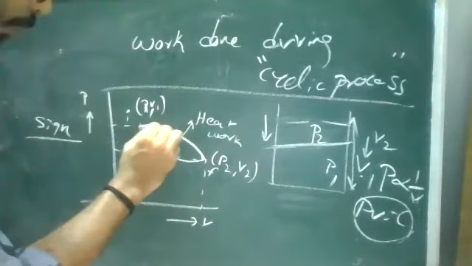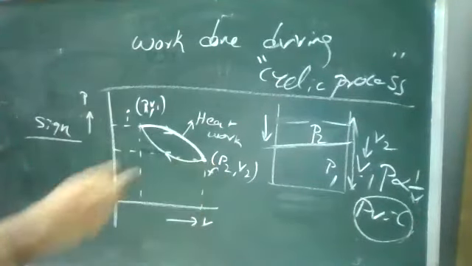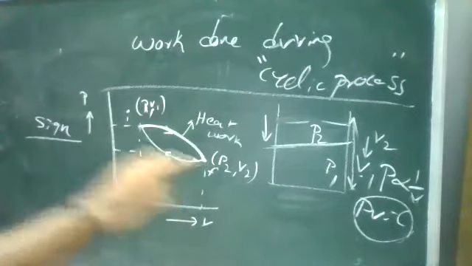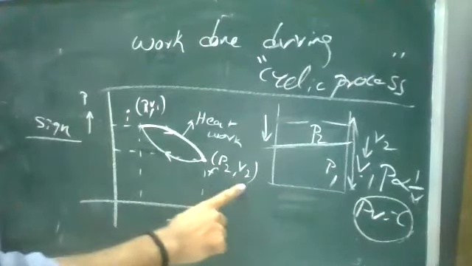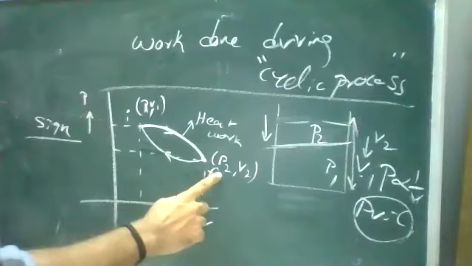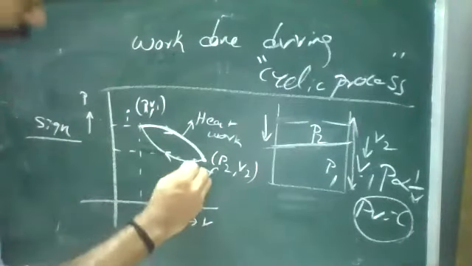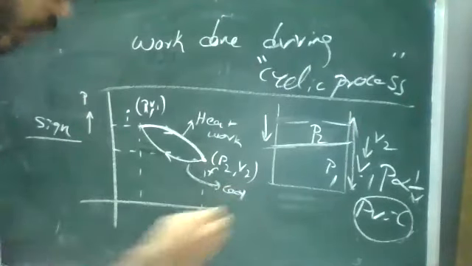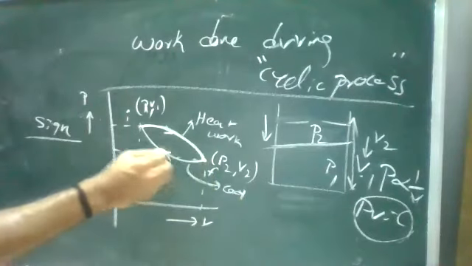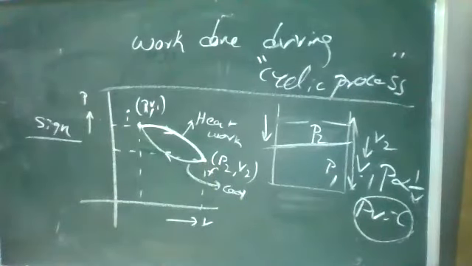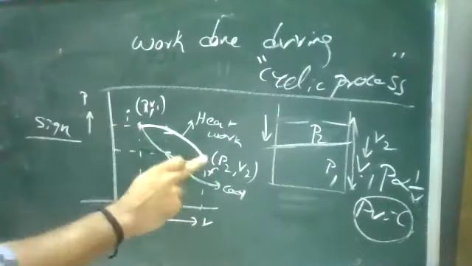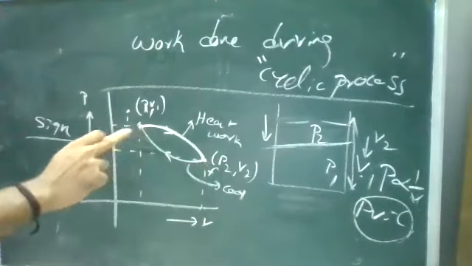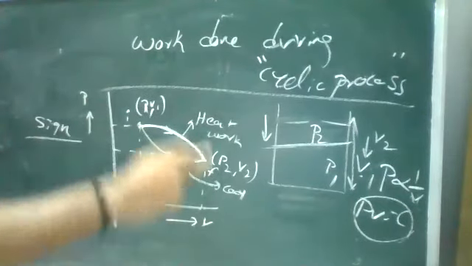Because of the heating, that means I am doing some work. Because of that work, the pressure and volume change. So it changes to P2 and V2. Now again I am doing some work, that is, I am cooling it. When cooling, again it varies from P2 V2 to P1 V1. So there is initial to final condition and final to initial point. So again it is like a cyclic process, a continuous process.